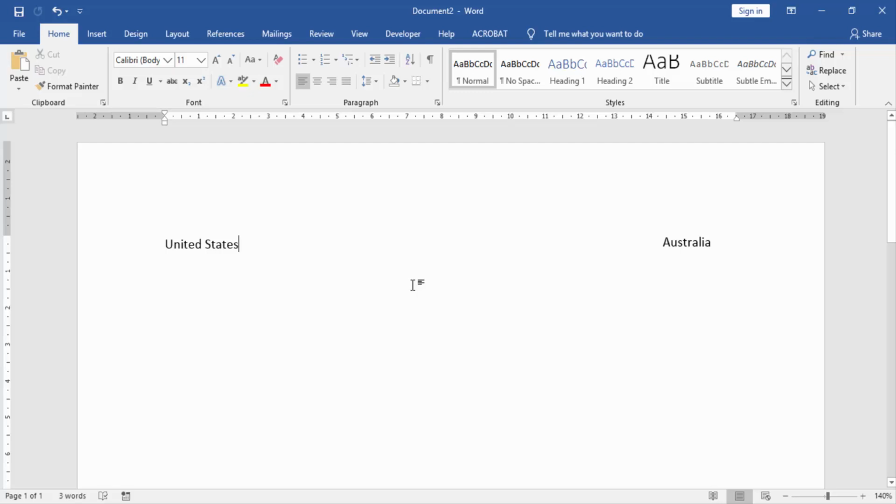Now we see the text aligned left and right very easily.